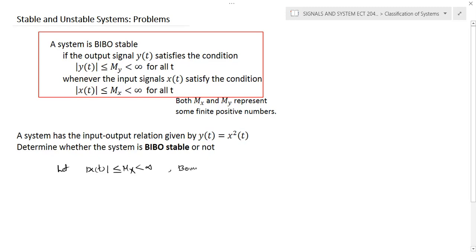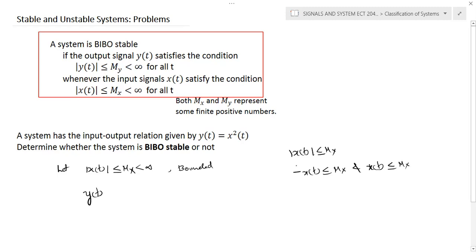The only thing is, assume that x of t is bounded. Now the maximum value of x of t is mx. If you rewrite this particular equation, modulus of x of t is less than or equal to mx, it means you need to consider two cases. That is, minus x of t is less than or equal to mx, and x of t is less than or equal to mx.